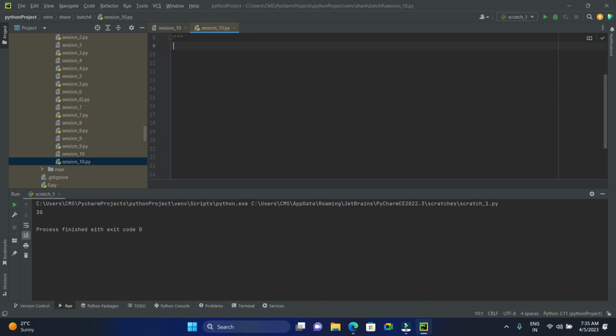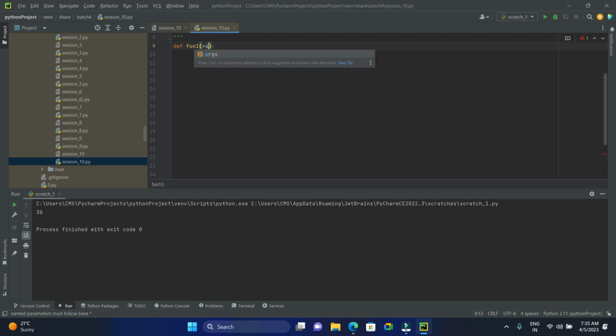Here I'm going to give the non-keyword arguments, star args. Let me give it any name. I'm taking star args under list underscore list. These are the arguments which I am passing to my function fun1.